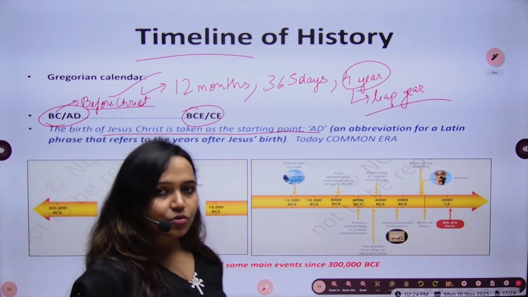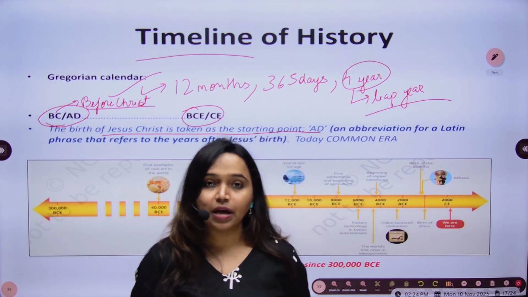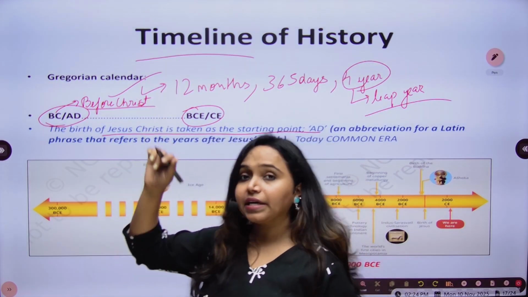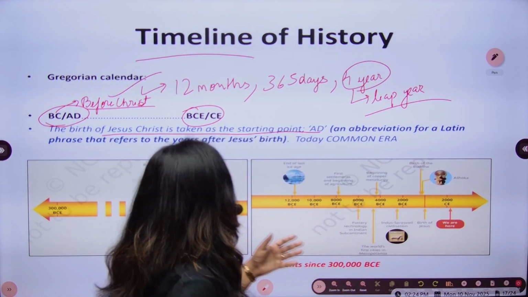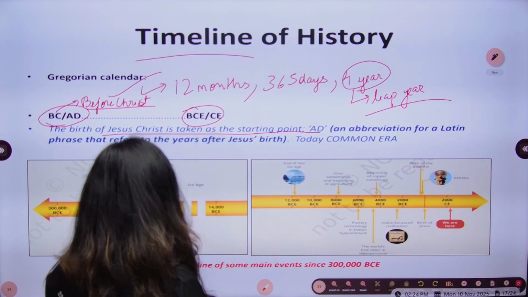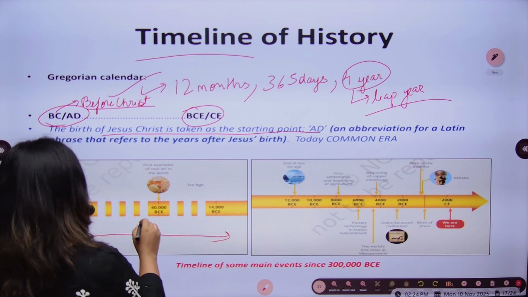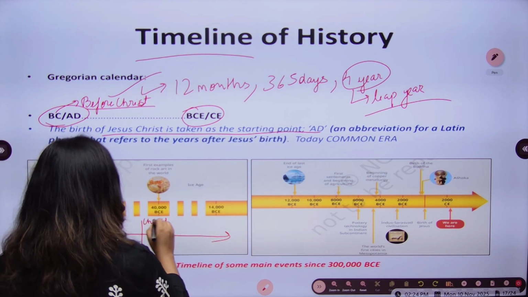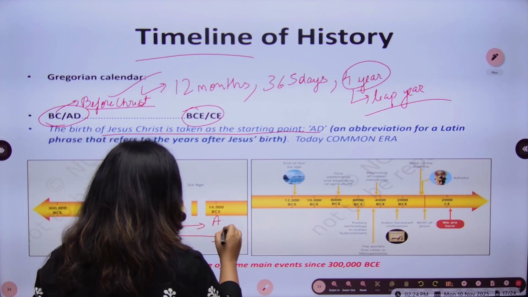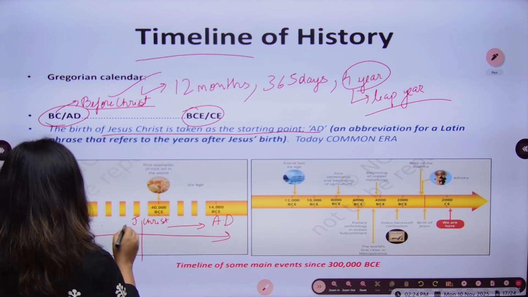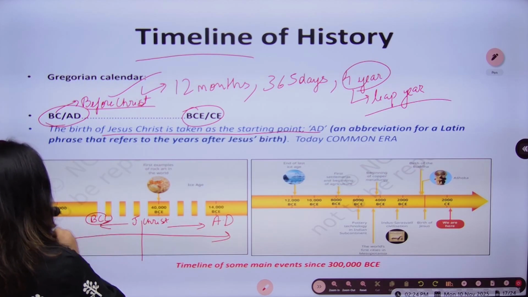So in order to divide the timeline in a certain manner, certain significant events are always taken. And because we follow the standard calendar, that is the Gregorian calendar, which has Christianity at its core, it is divided keeping in mind the birth of Jesus Christ. So let's suppose there is a time period like this, and this was the time when Jesus Christ was born, okay? So moving right from this is AD, which stands for Anno Domini, and before this it is BC, before Christ. So this was the time.